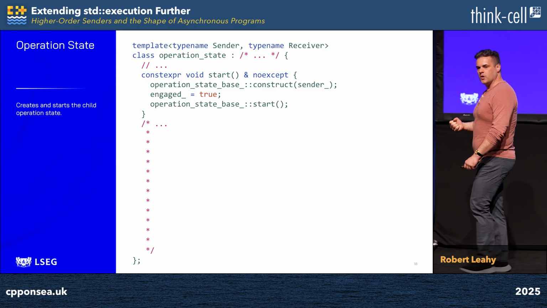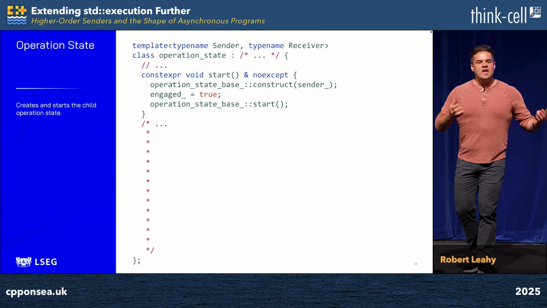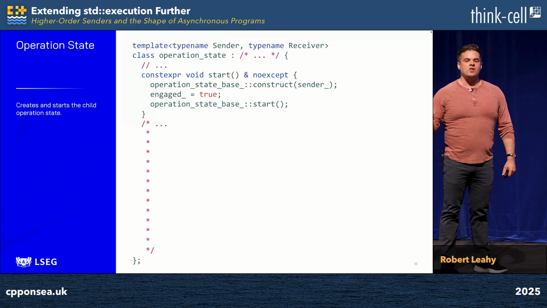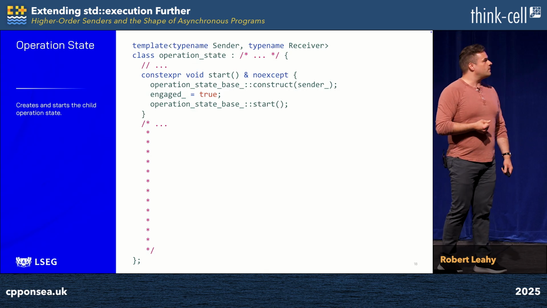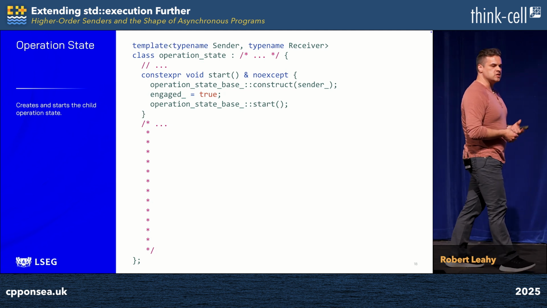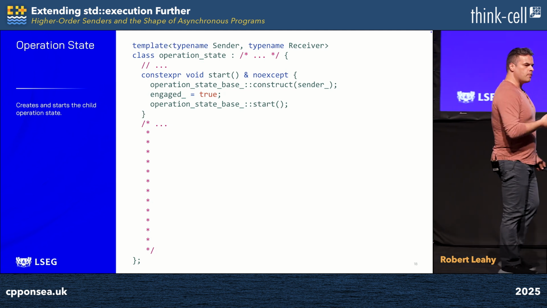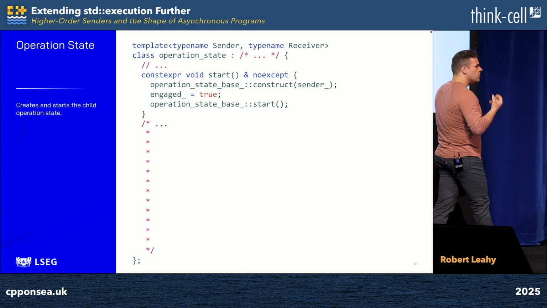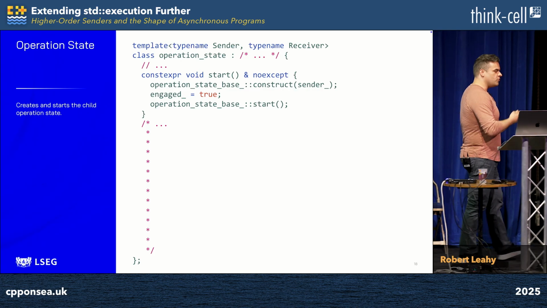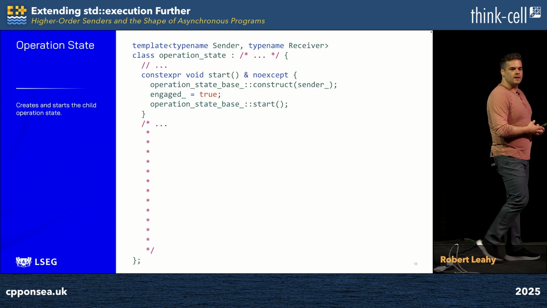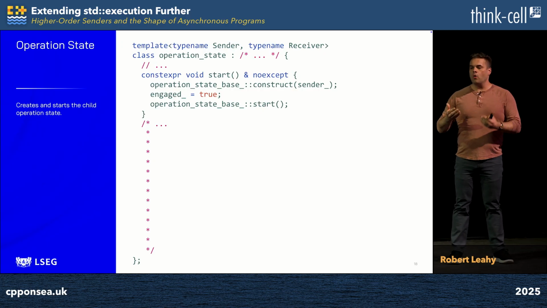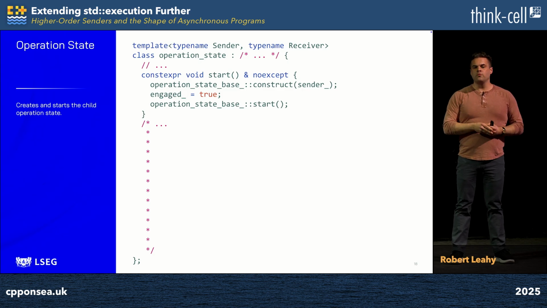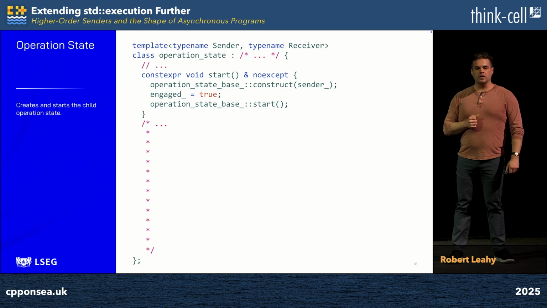It's not until start is invoked thereupon that asynchronous forward progress actually begins, and that is what we're encapsulating in this member function. We go off to that base class that abstracts away operation state management from us, and we ask it to construct a contained operation state given a sender. But we know that operation states are a product of a sender and a receiver, so where is the receiver in this formulation? This is a piece of power brought to us by this base class, some boilerplate abstracted away. That base class synthesizes the receiver for us and simply forwards its interface down to us via CRTP. We don't need to worry about writing the boilerplate ourselves. We simply write a call to construct.